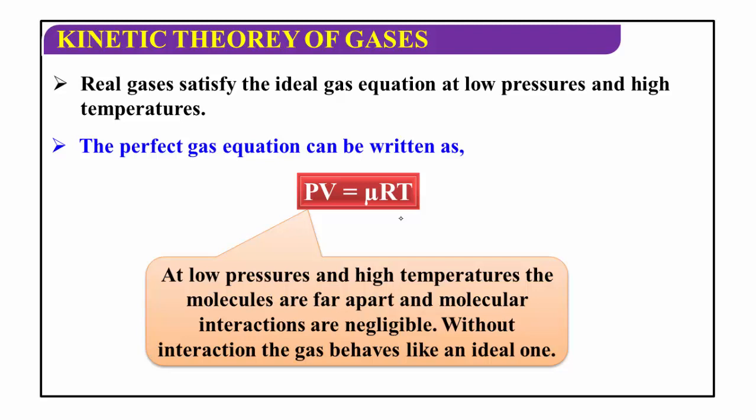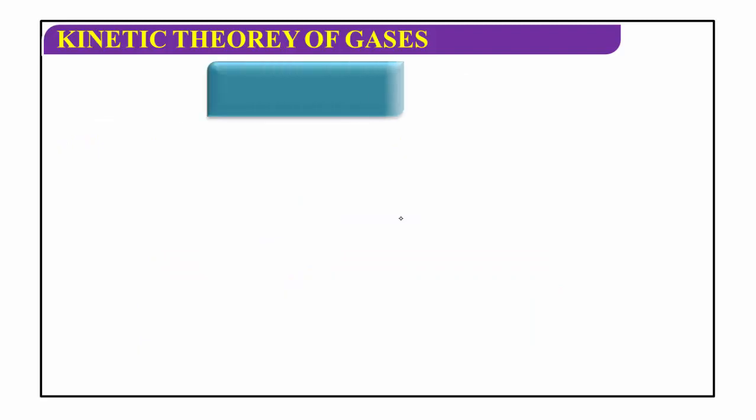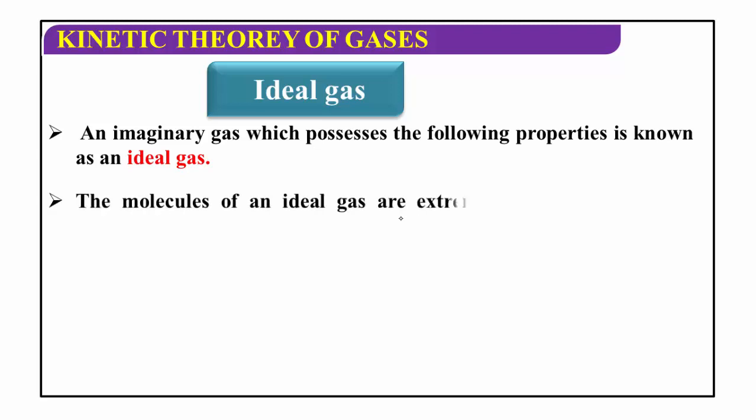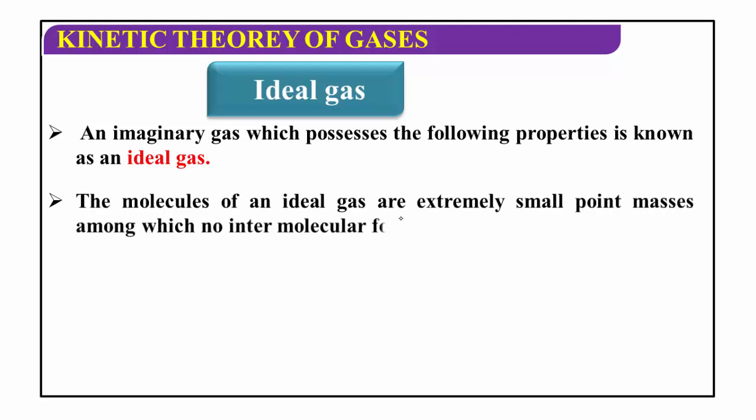What is an ideal gas? An imaginary gas which possesses the following parameters. Now we will see what parameters are related to this ideal gas. The molecules of an ideal gas are extremely small and they are point masses. Point masses means their size is very negligible, and among them no intermolecular forces act. Then it is called an ideal gas.